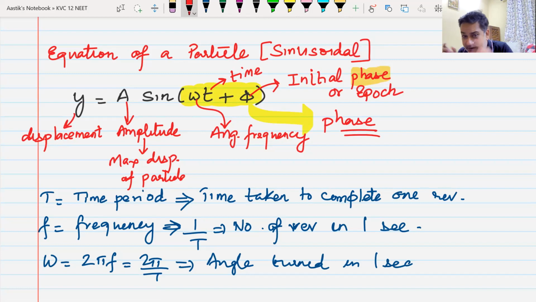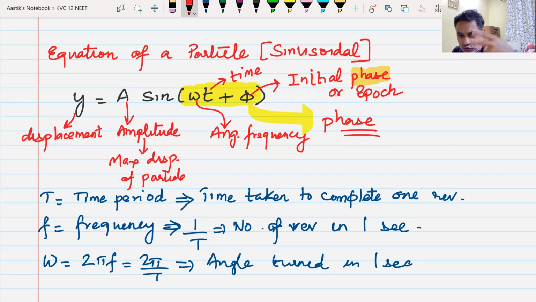It is telling us, depending on this angle, which may depend on time, where the particle is. If you put the value of time as 0, omega t becomes 0, and y is equal to A sine phi. Phi tells us where the particle is. If you put t as 1, omega plus phi; sine of omega plus phi will tell you the position of the particle.